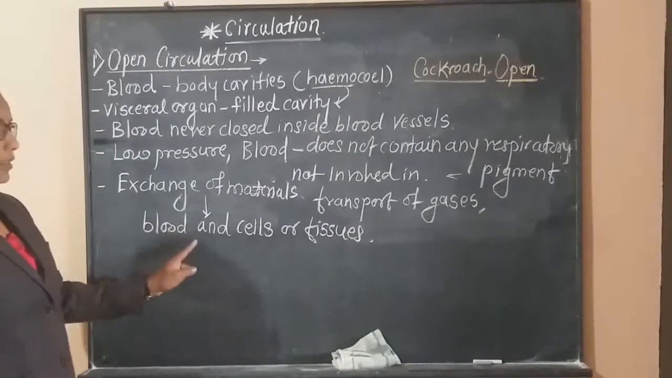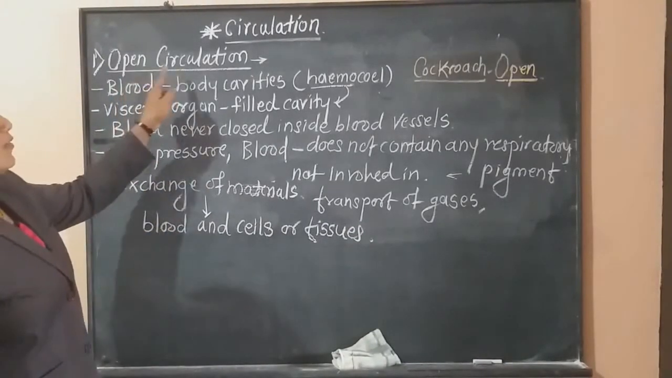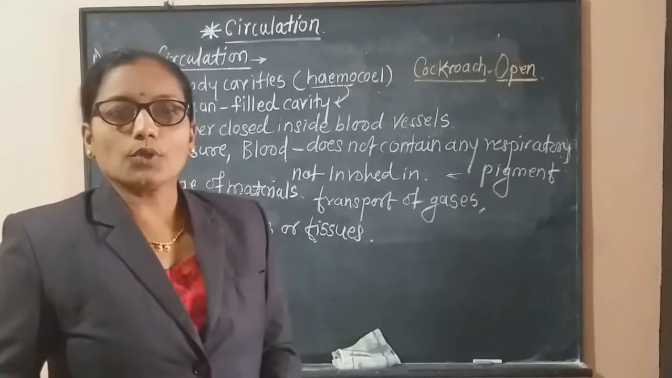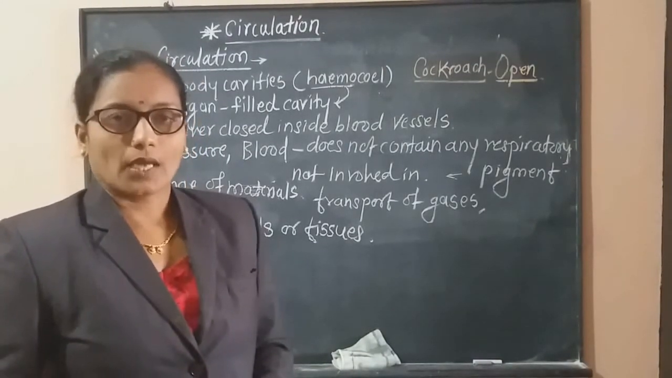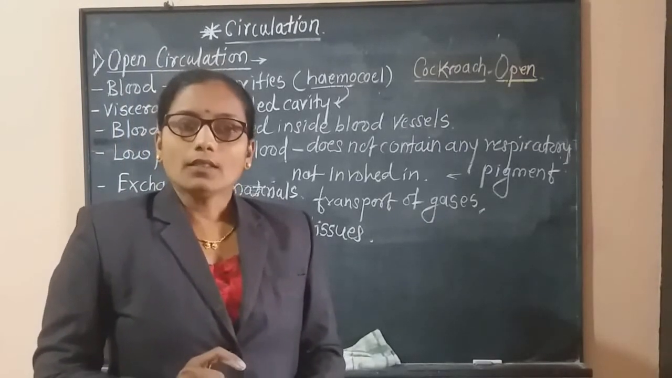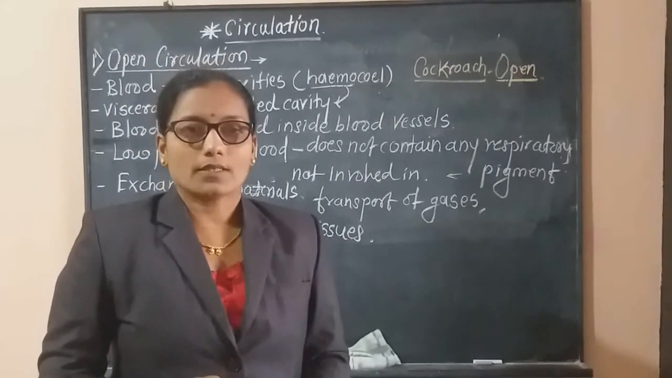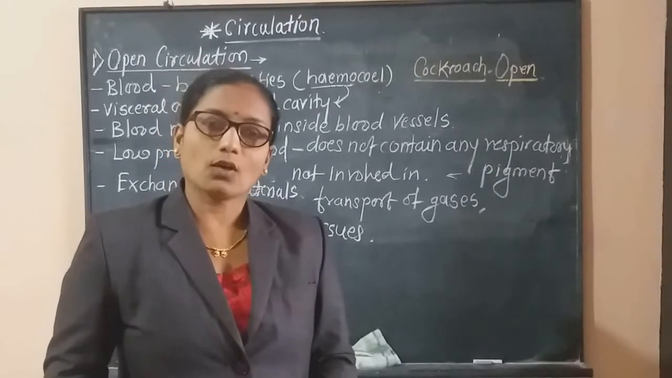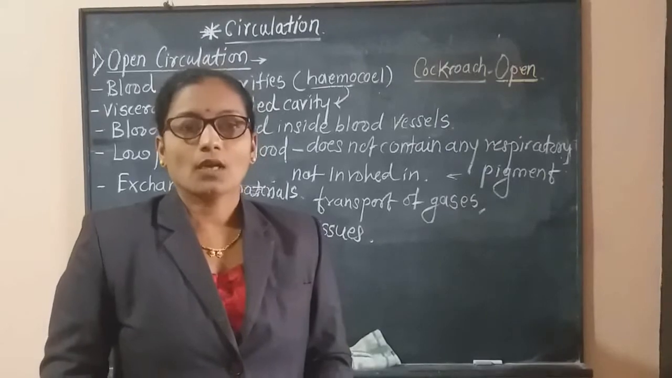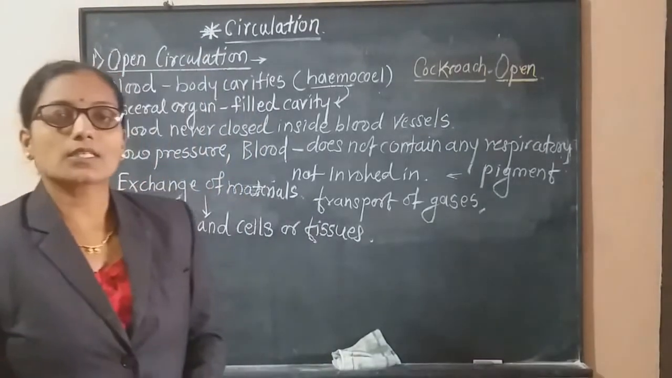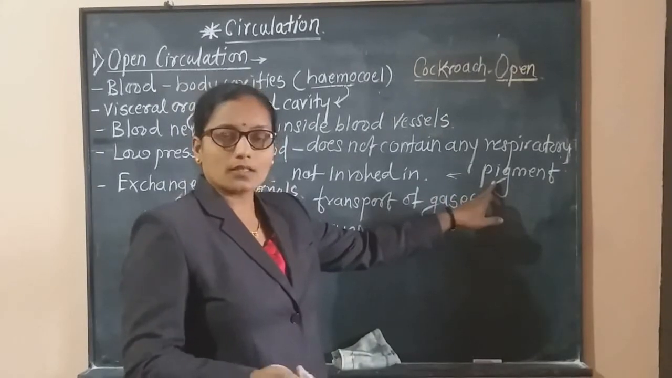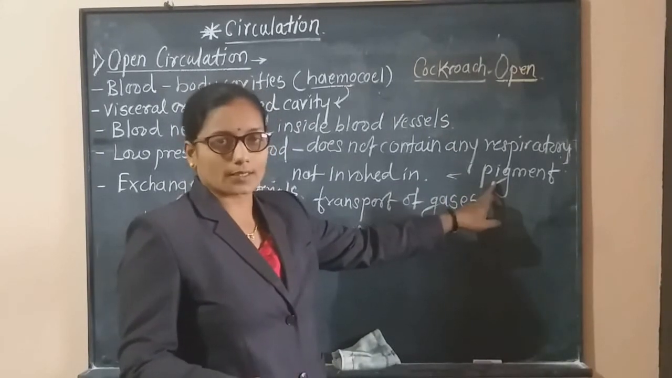See, once again, in case of open circulation, blood flows through the open body cavities, and this body cavity is called the hemocoel. Blood is never closed in a blood vessel, due to which visceral organs are always present in the blood-filled cavities. Now, this blood does not consist of any respiratory pigment, hence there is no transport of the gases.